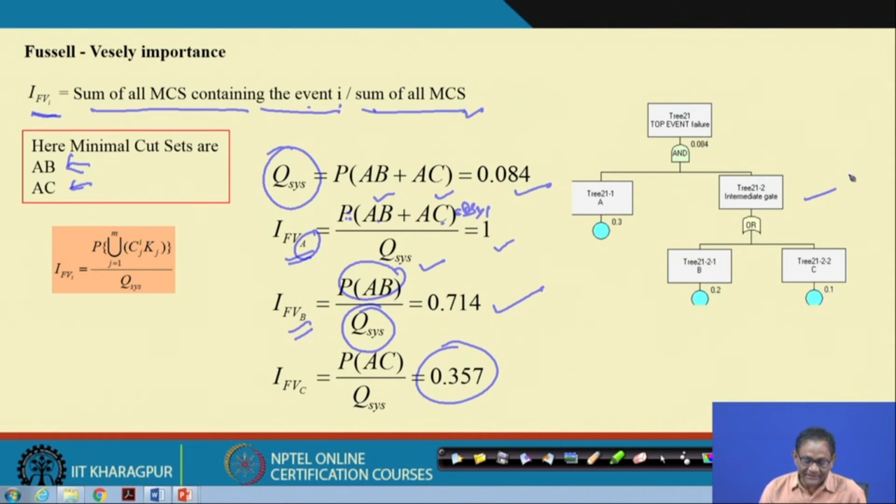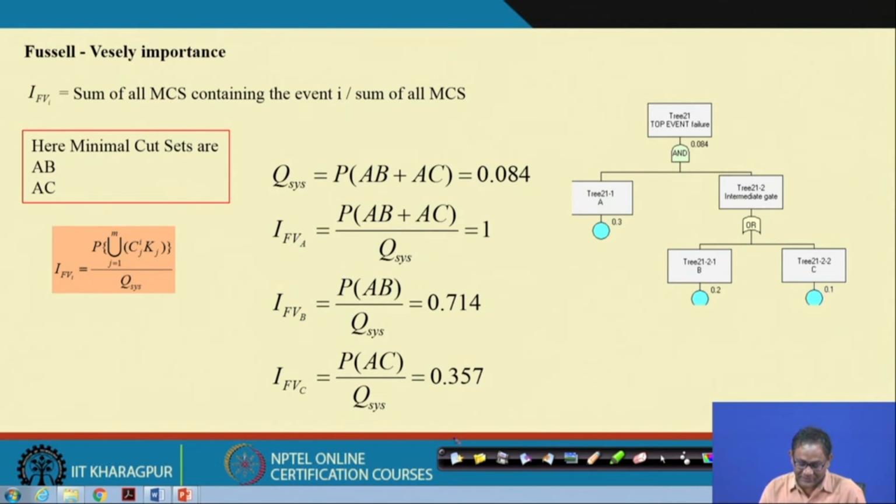Now what I can say is that if the top event occurs, that is, a system level failure occurs, the maximum contribution is given by this, followed by this, followed by this. So, this is your Fussell-Vesely importance.